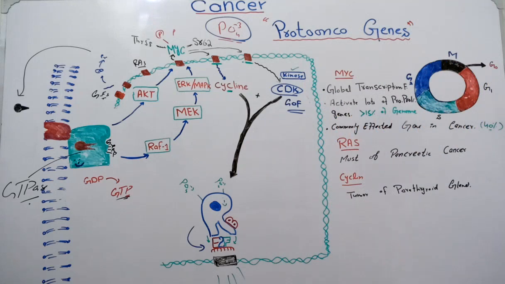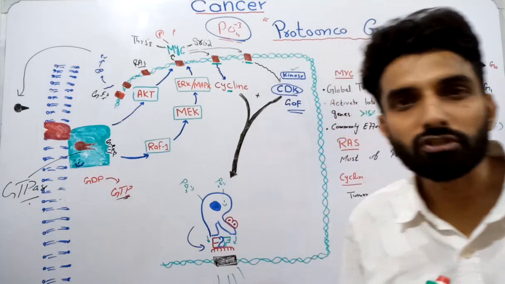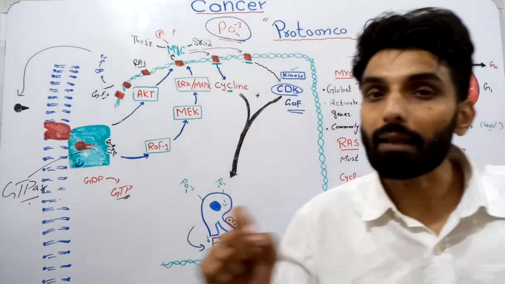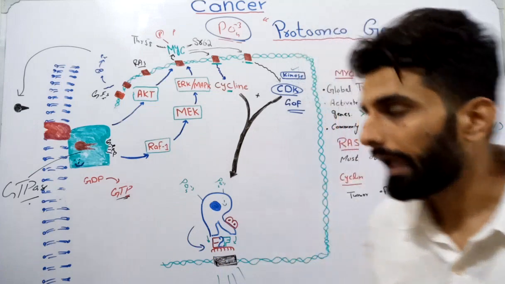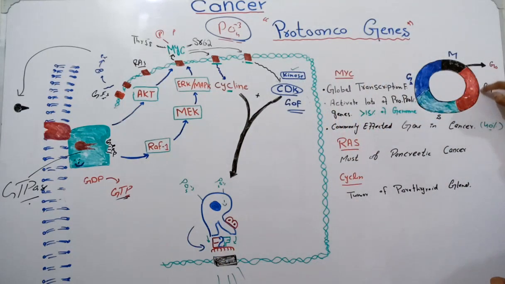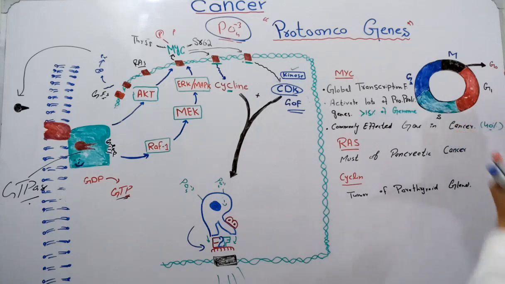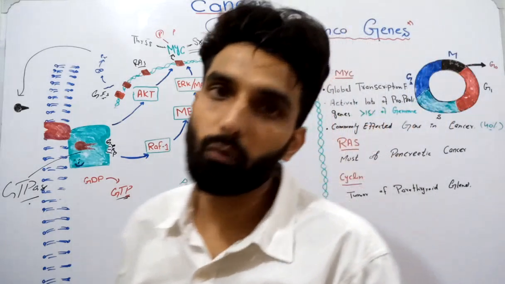In the previous video I told you that there are some genes which are required for DNA replication. These genes will be stimulated, will be expressed in G1 phase, and when the product of these genes is formed in G1 phase, then in S phase DNA replication will start.